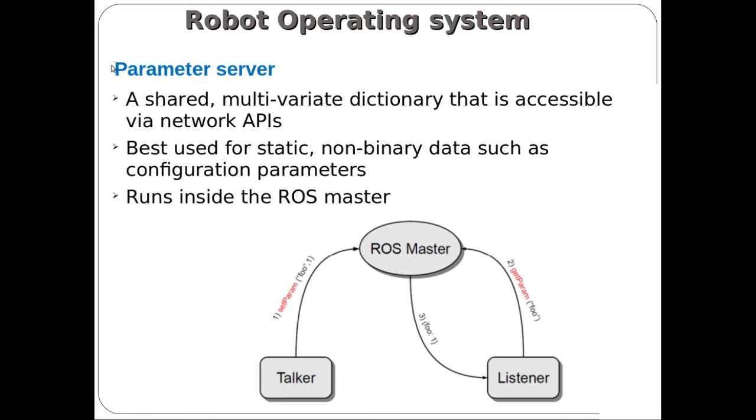So parameter server is only used by the ROS master. We are not able to access the parameter server directly. We can access the data, but we are not controlling the parameter server. So when talker is one node and listener is another node, if talker is publishing data, this published data is stored in the parameter server.